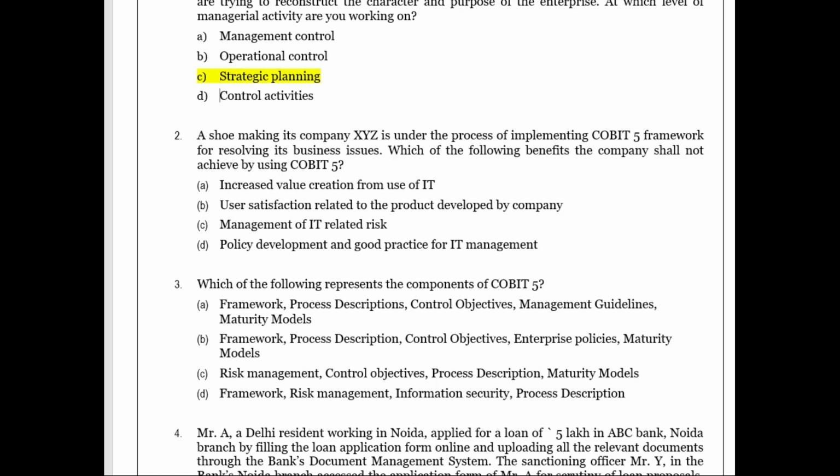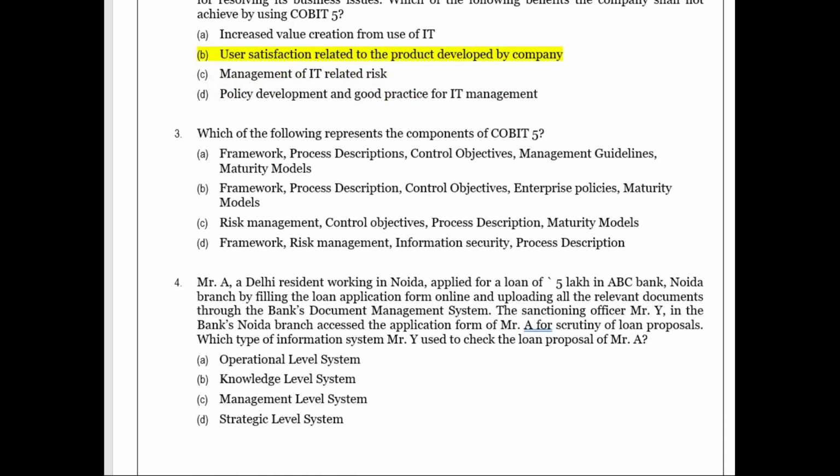So what is the answer? What is the benefit not achieved by the company? User satisfaction related to the product developed by the company. It is not related to COBIT-5 framework. Okay. Come on people, let's revise this. This MCQ revision is explanation of the MCQ as well as revising few important core topics.